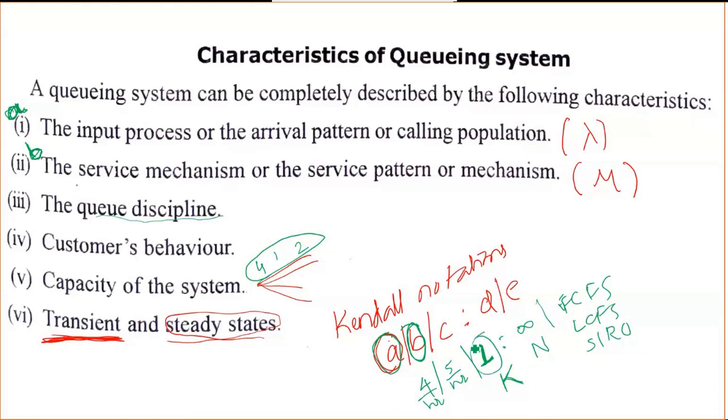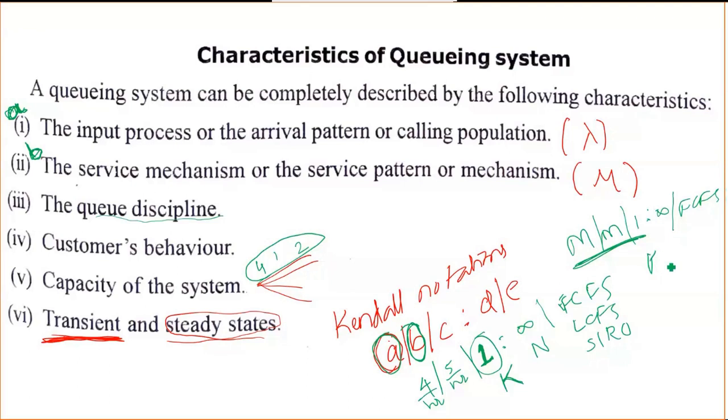The M/M/1 model is where customers arrive with M arrivals, service is M, and there is only one serviceman giving the service, with infinite capacity, and the discipline is FCFS. We will study the M/M/1 model. Whatever problems we solve, the ones given in the syllabus are M/M/1 model. Only in a few question papers do they ask the M/M/K model.